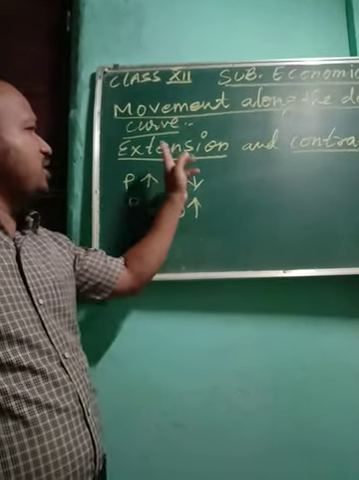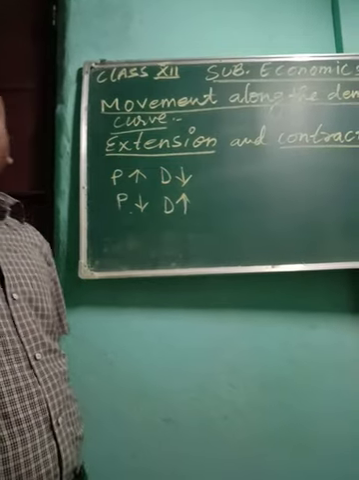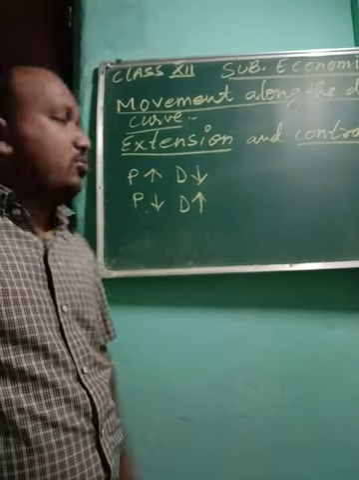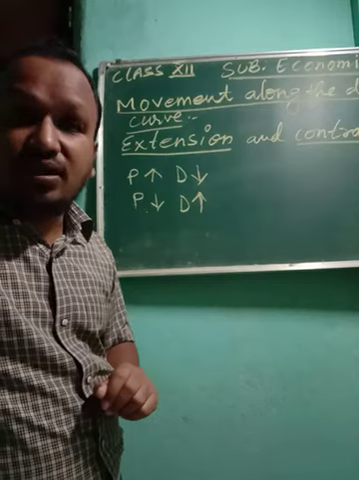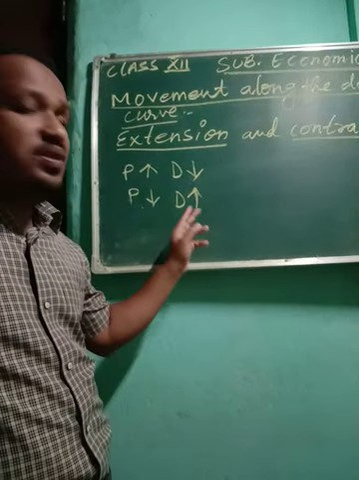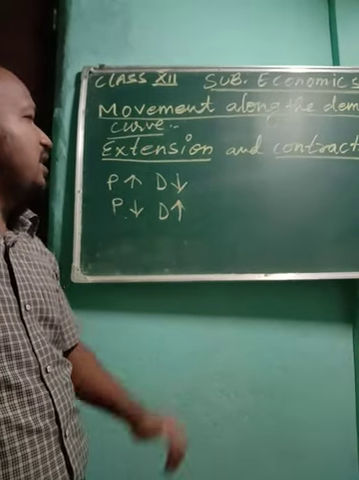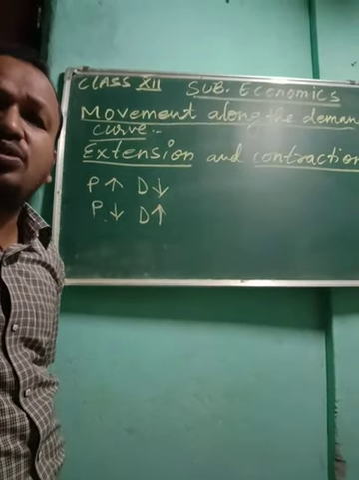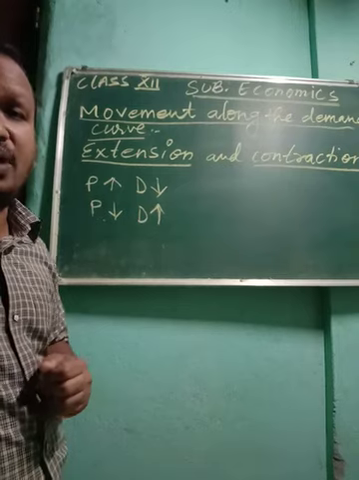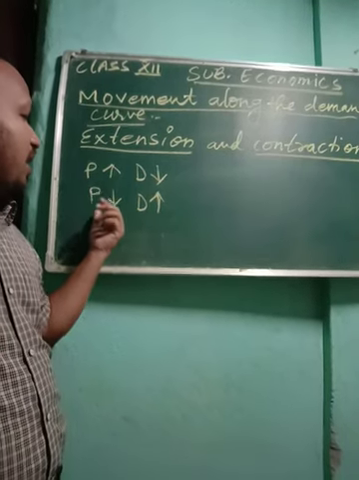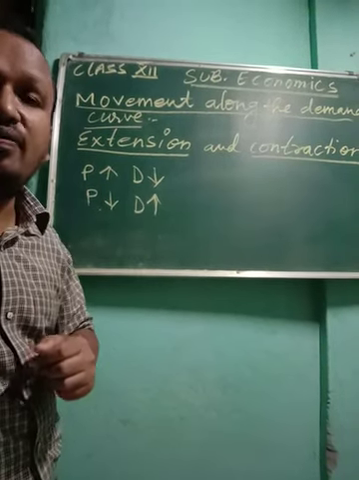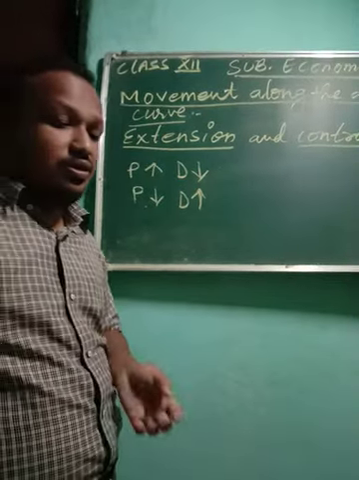So in extension people are going to buy more when the price decreases. There will be a change in price, and due to the change in price there will be a change in demand. Remember this point. So here price and demand have an inverse relation.